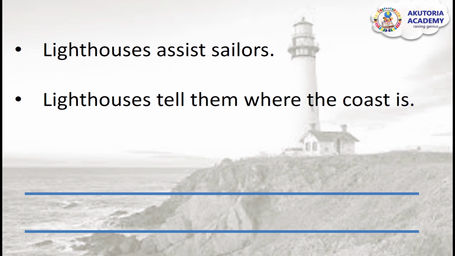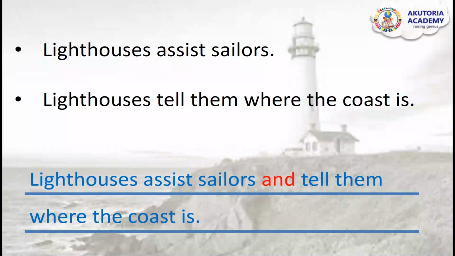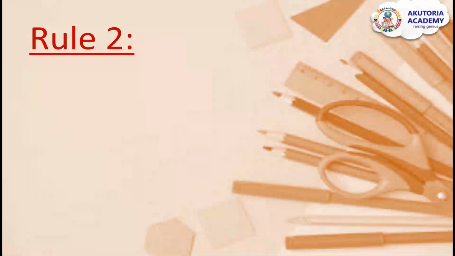Combine the sentences together by using a linking word or a conjunction. Okay, so if we combine these two sentences into one, we will have: lighthouses assist sailors and tell them where the coast is. Better. We don't have to repeat or start our sentences the same way. Use linking words, use conjunctions to combine sentences that look alike. Okay? Let's see our second rule.